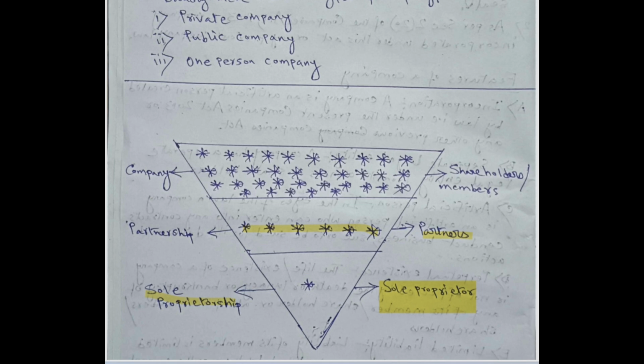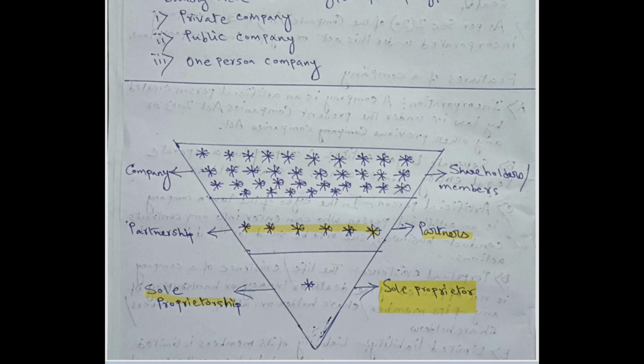But suppose that this company now grows much bigger and wants to invest in international sector or any other big project. To invest in any other big project, the company requires much more funds. So it is not possible for any single owner or any group of partners to introduce such huge amount of capital to start the project. In that case, the company will allot shares in the market and collect money by issuing shares to the market, and this money will be regarded as the share capital of the business.